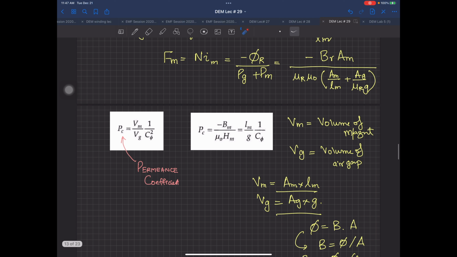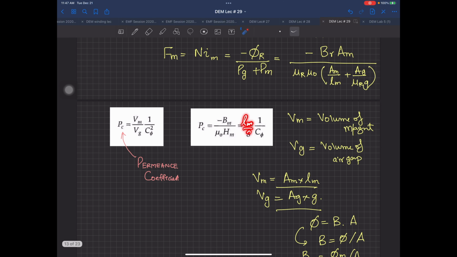So the permeance coefficient PC is equal to minus Bm divided by mu naught Hm over there, and this is equal to Lm over G times 1 over C, and the same thing converted into area. How you are actually doing it, I guess it's very simple, because this is Lm divided by G. How did this come about, can anyone tell me?